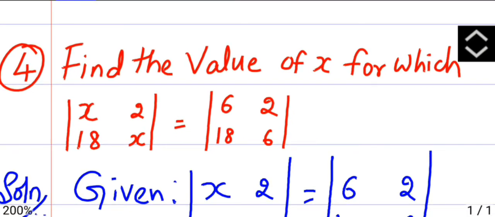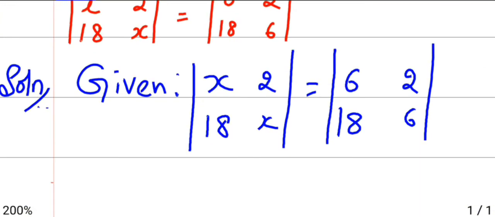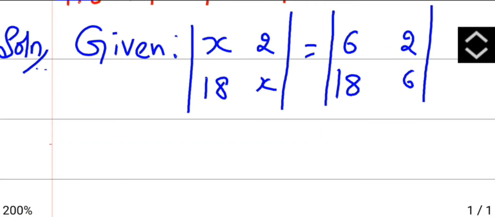Moving on with the next one, find the value of x for which the determinant |x 8; x 2x| equals |6 8; 6 2|. Now how to solve the determinant?